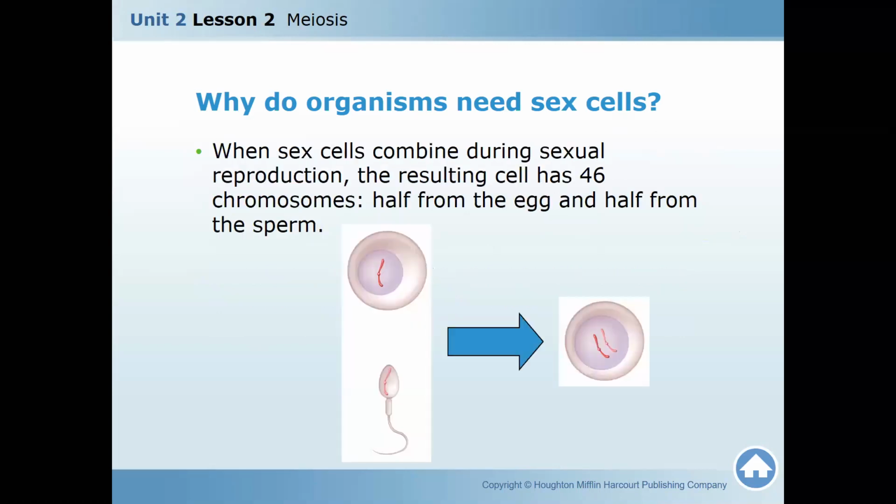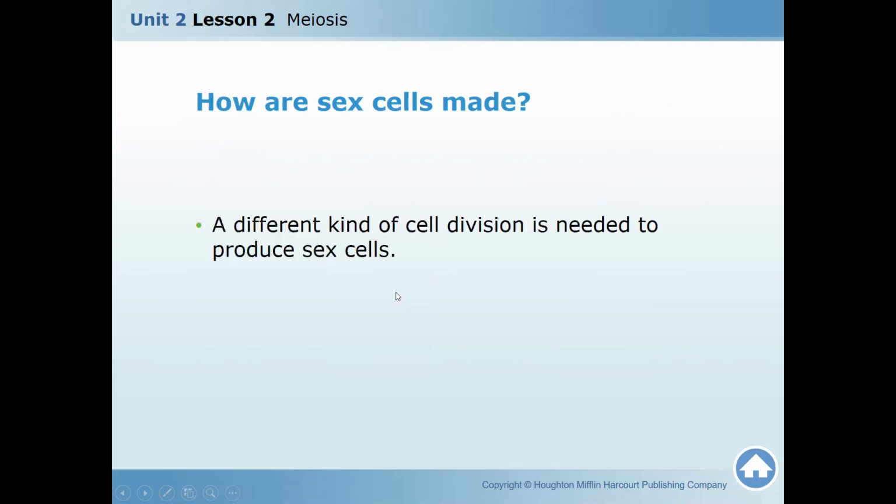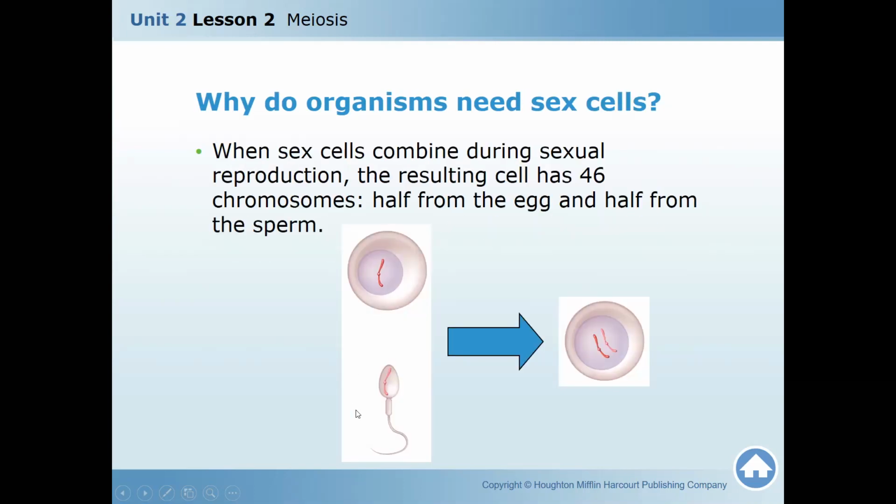Do you see this? When sex cells combine, do you see a tail-like thing here? This is because it's easy to swim. This one is called the sperm cell, and here on the top, this is called the egg cell. They combine during sexual reproduction. The resulting cell has 46 chromosomes, 23 from the father and 23 from the mother. They become a pair, and totally we have 46 chromosomes, half from the egg and half from the sperm.